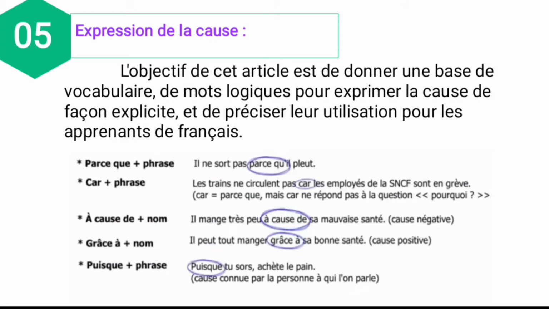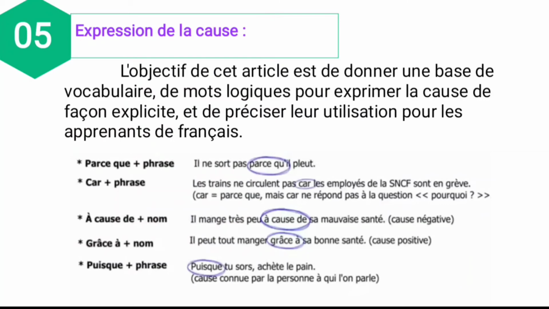And see the first one, parce que, it's one of the expressions. Car is also one of the expressions. Aussi, grâce à, puisque. These are all based on the expression de la cause. See the example for the first one. Parce que plus phrase. So what is the meaning of parce que? Because. When it is used, because, a phrase or clause expresses an explanation or a reason. So that time only we use the because expression.